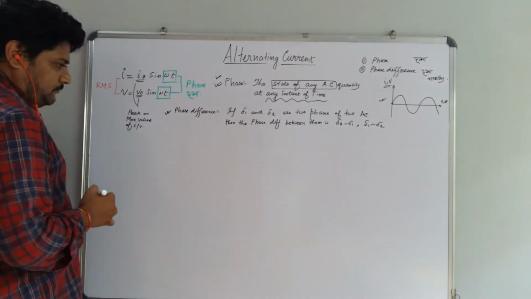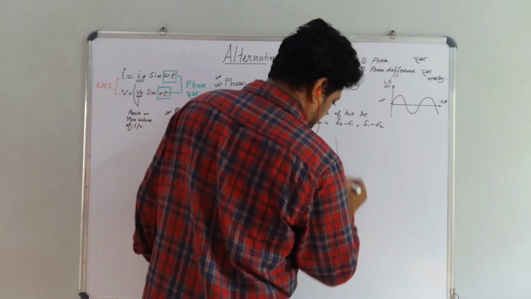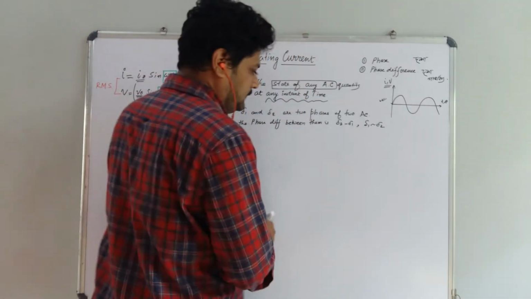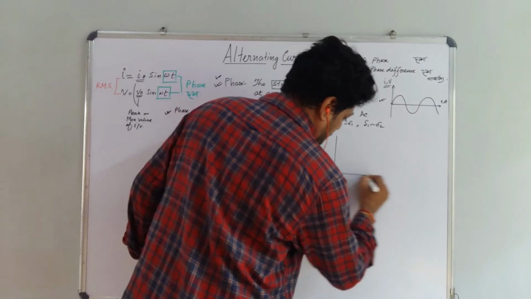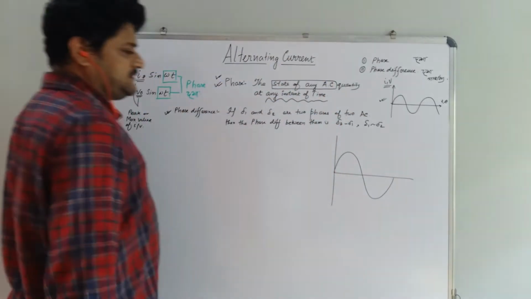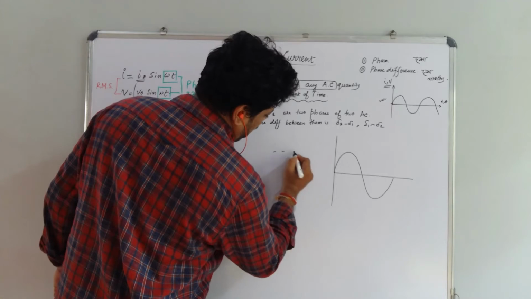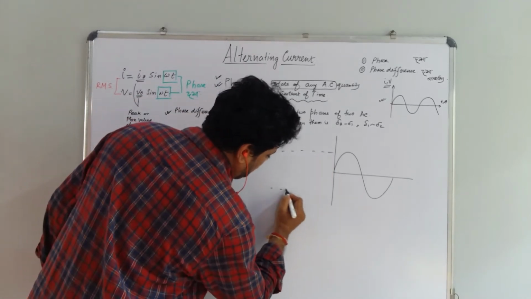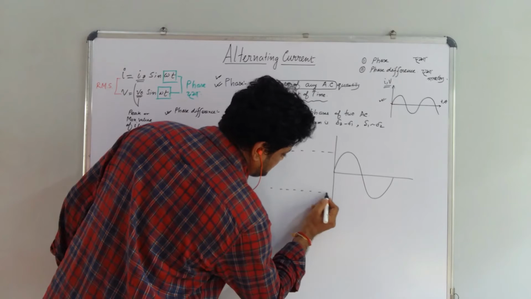Okay, now to get it more clearly, we have to draw an alternating waveform. This is the alternating waveform. How this alternating waveform can be generated, I have already discussed earlier.